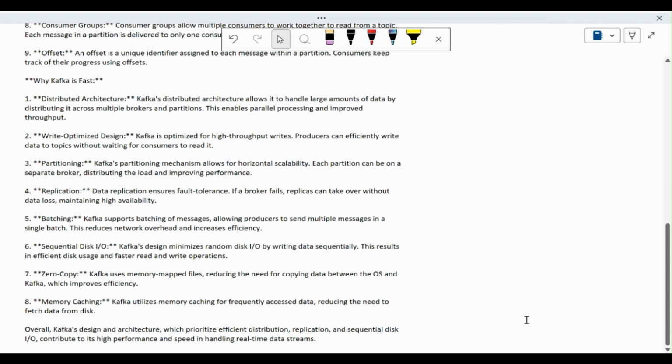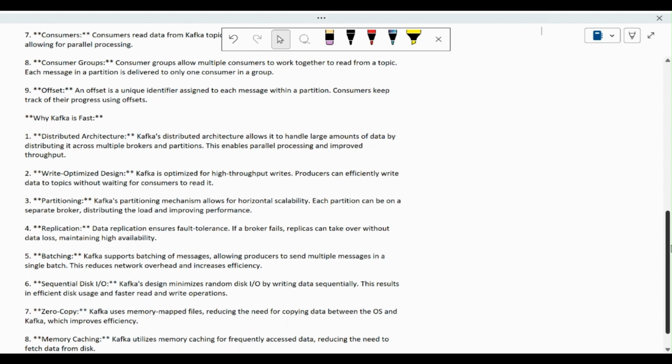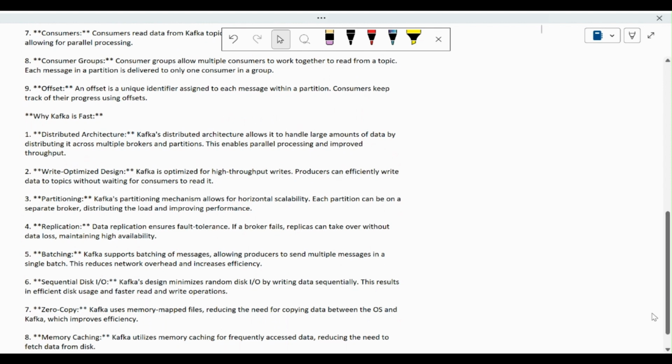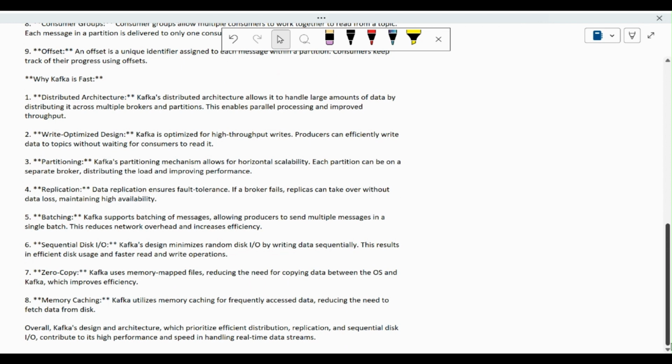And then we have memory caching. Kafka utilizes memory caching for frequently accessed data, reducing the need to fetch the data from the disk. Caching, as I already know, is used for frequently accessed data, and we are using memory caching. It means we are fetching the data from memory, not from the actual disk. Overall, Kafka's design and architecture prioritize efficient distribution, replication, and sequential disk I/O, and contribute to its high performance and speed in handling real-time data streams.